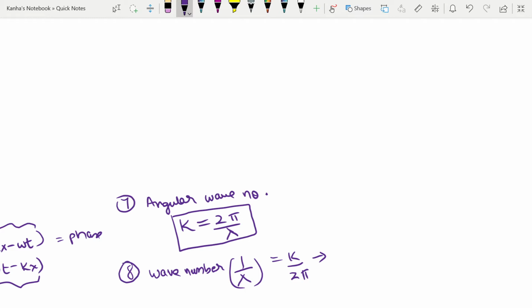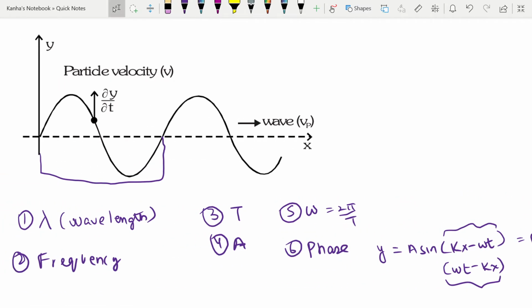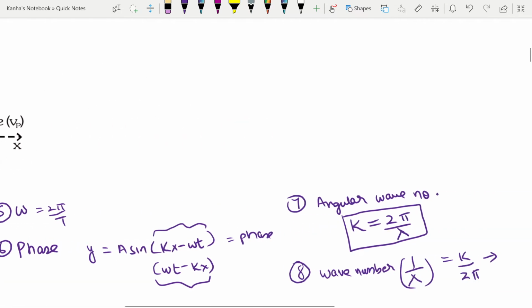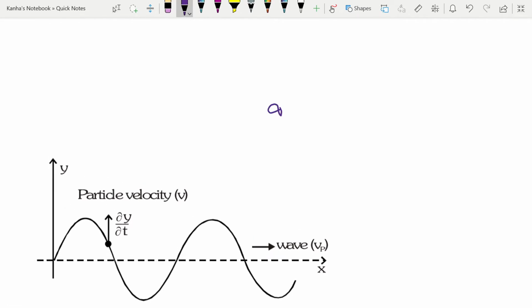Next, we talk about some other factors such as particle velocity, wave velocity, and particle acceleration. We'll be using this diagram to explain it properly. Let me mark these things as 8 and 9. First I'll talk to you about particle velocity. Note that the particle velocity and the wave velocity are not the same thing. The individual particles which make up the medium do not travel through the medium with the waves. They simply oscillate about their equilibrium positions.